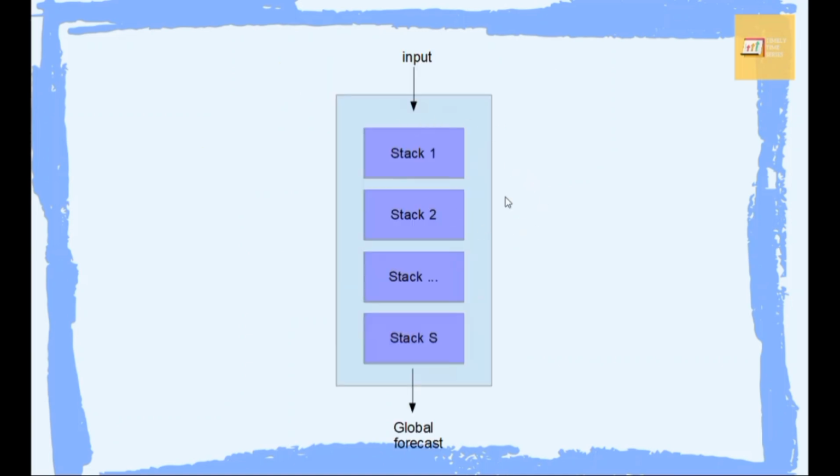So again, this is the full model. For the higher blocks, the blocks closer to the input, this is the raw input time series, the kernel size would be bigger and the expressiveness ratio would be smaller. And then as we go down further into the model, the kernel size would get smaller, but the expressiveness ratio would be higher and would get bigger and bigger.